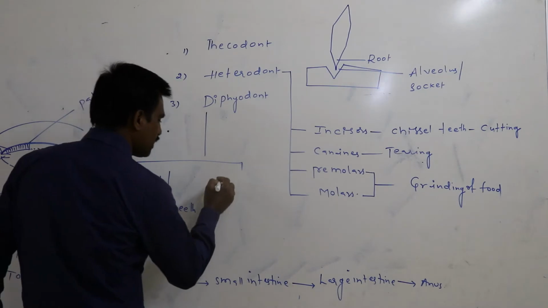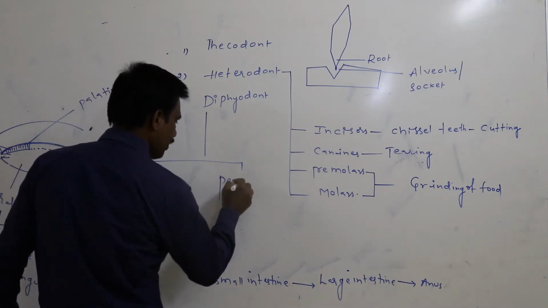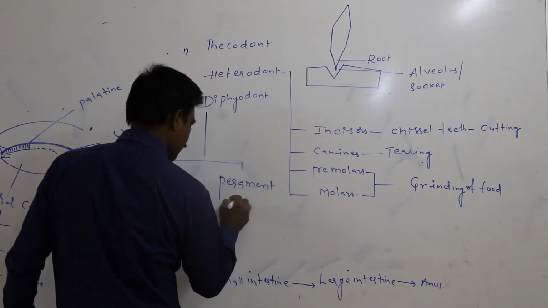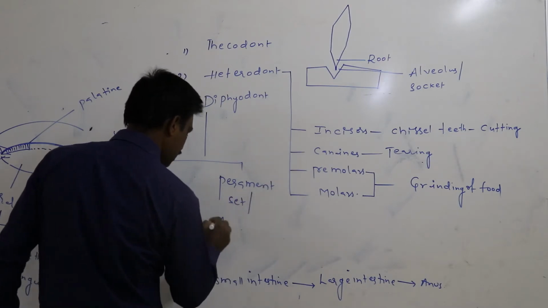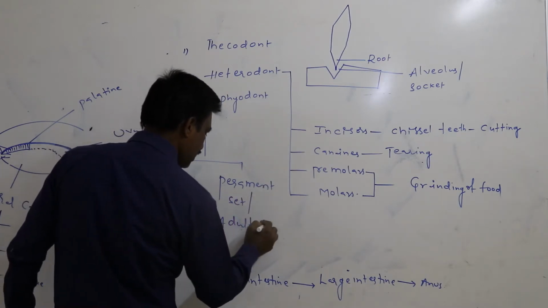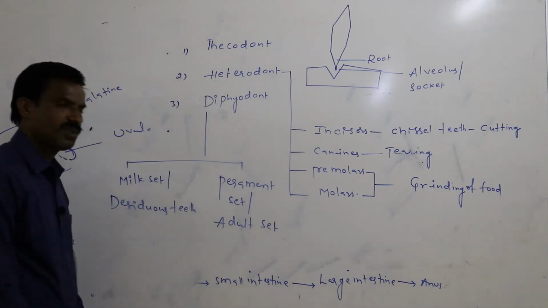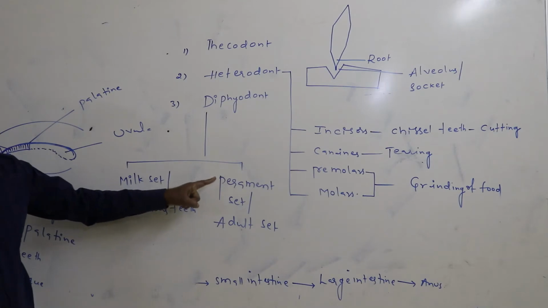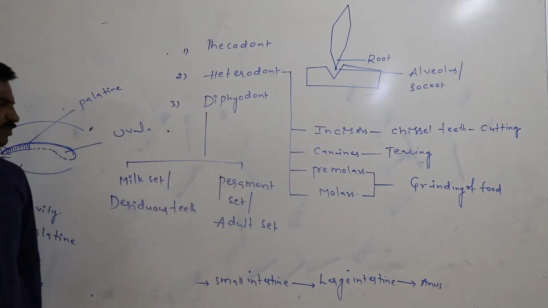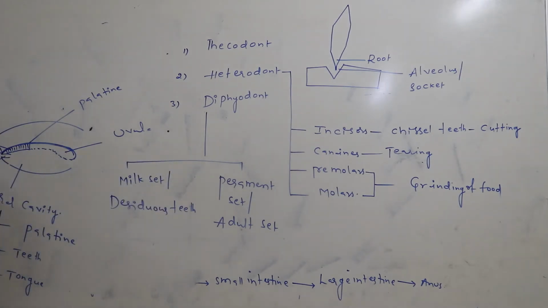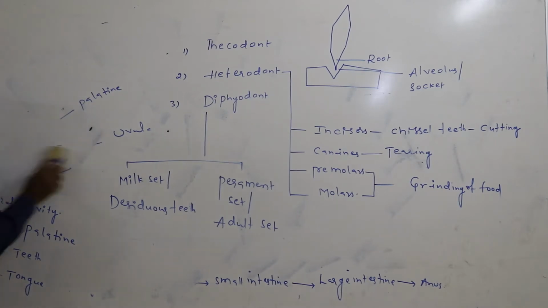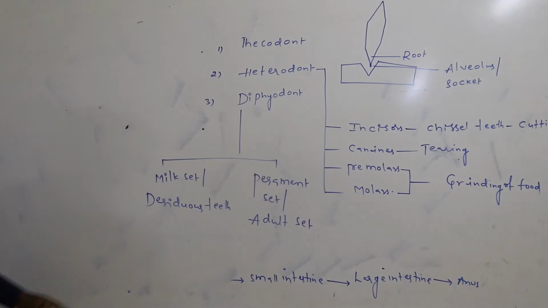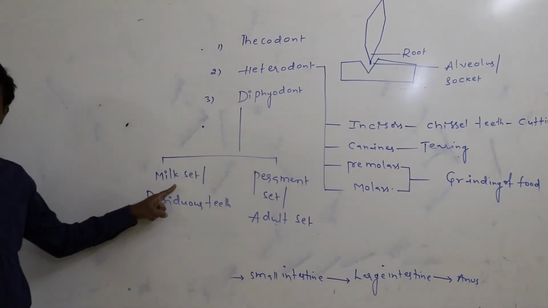The secondly formed teeth are said to be the permanent set or the adult set. Again, during the milk set, totally how many teeth get formed?